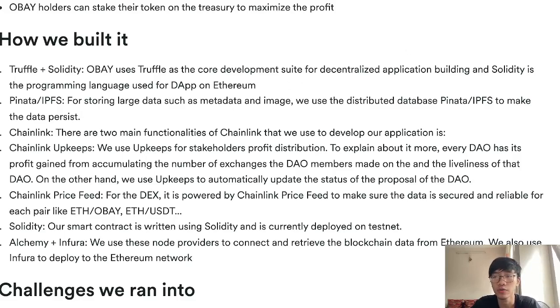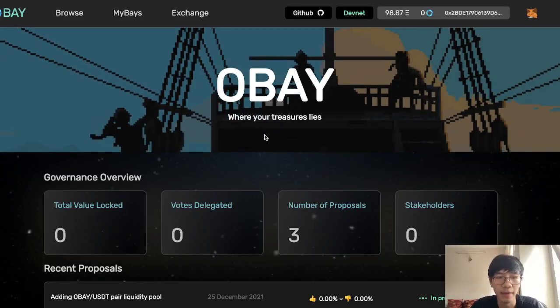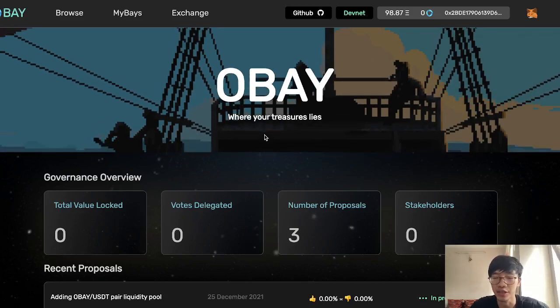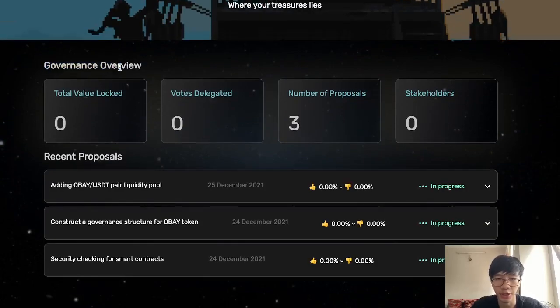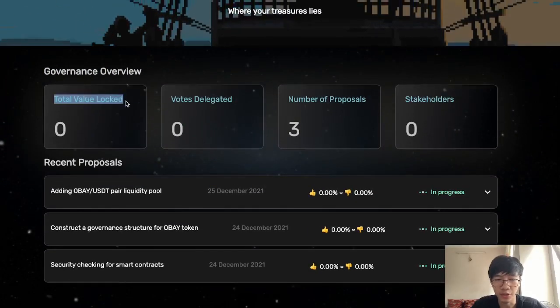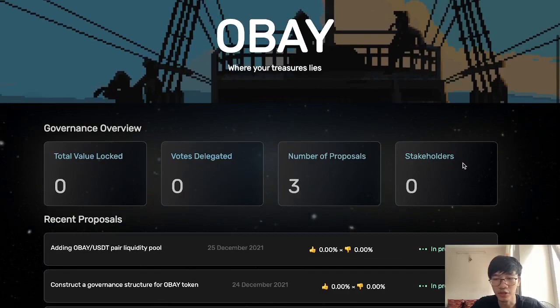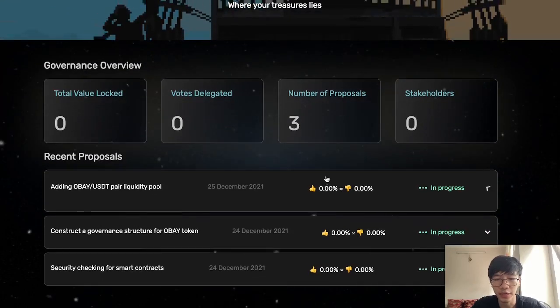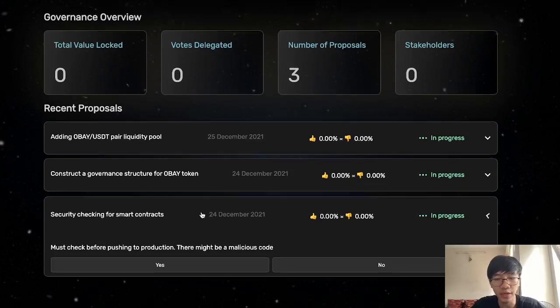Now let's move to the application. Here is our user interface and the main application of OBAY. As you can see right here, that is our governance structure, where we accumulate the total value locked of the system, the votes delegated, the number of proposals made, and also the stakeholders. Here are the main proposals of the whole system, like adding the OBAY USDT pair liquidity pool, constructing a governance structure for the OBAY token, and security checking for smart contracts.